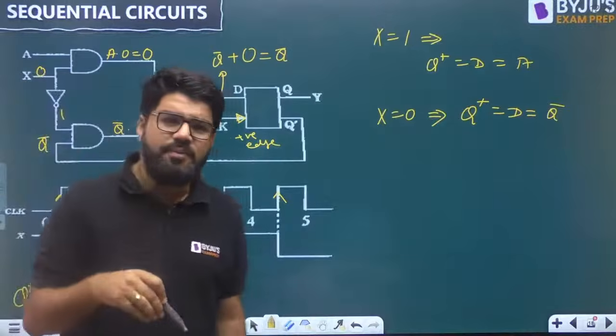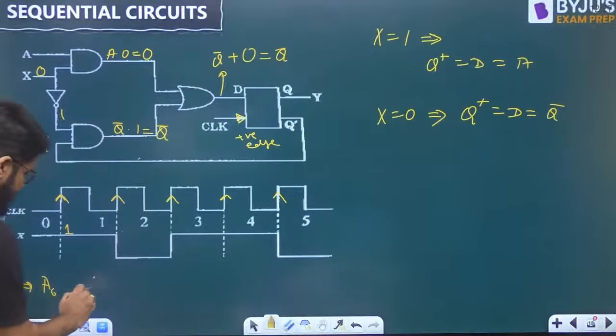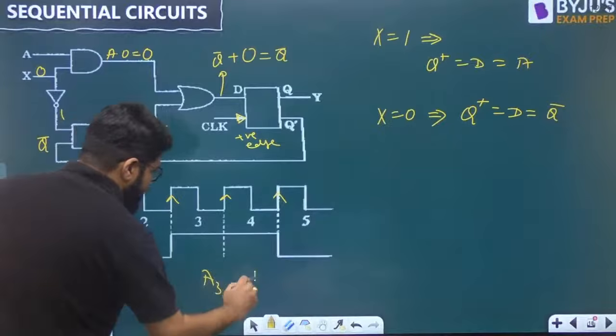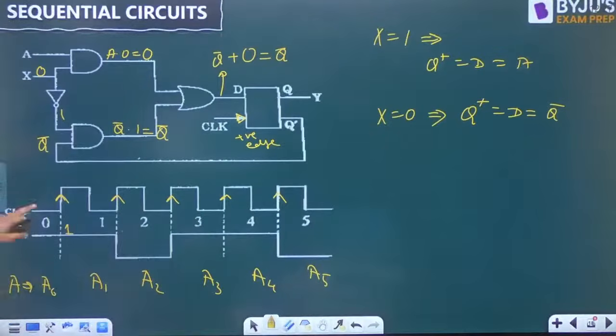What is the value of A ready before the clock edge? It is going to be A0. Let me write down the value of A also. This is A0 here. Then in this cycle it is A1. Then here it is A2, A3, A4. On the ith clock period it is Ai. So A0, then A1, then A2 and so on.